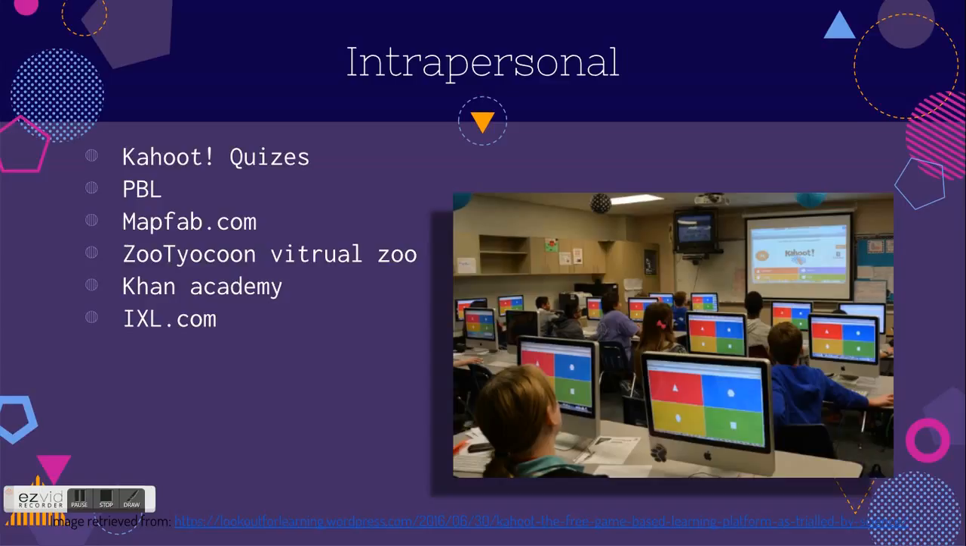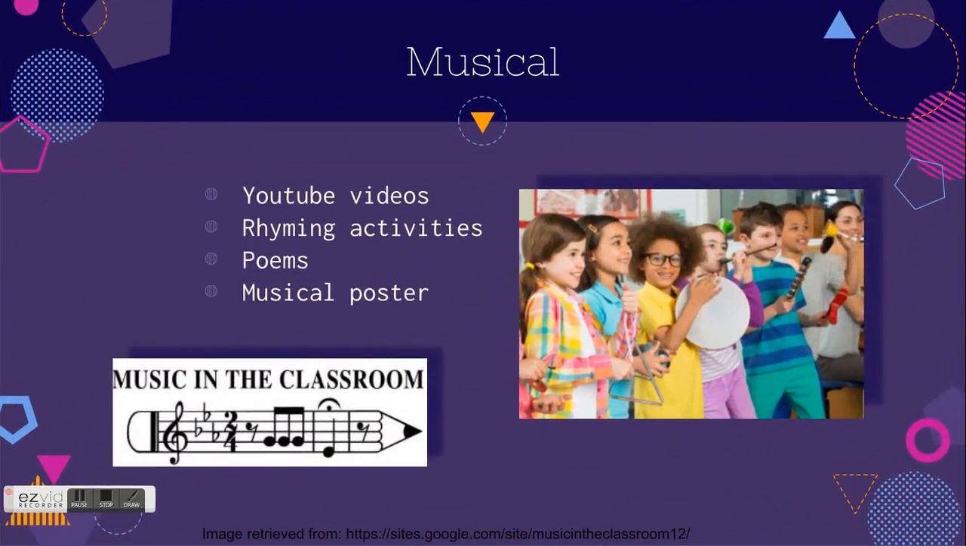They will use the website mapfab.com, where they'll be finding their own area and perimeter of geographical figures. They'll be going on Zoo Tycoon to create their own virtual zoo, where they need to make sure that the size of the enclosures are appropriate for the animals they're placing in them, and then they'll need to find the perimeter of these enclosures. They will be completing lessons independently on Khan Academy and IXL.com.